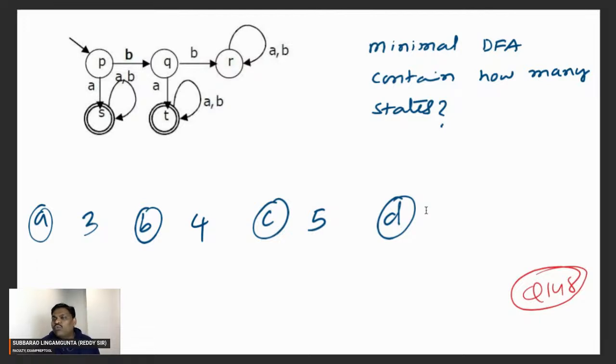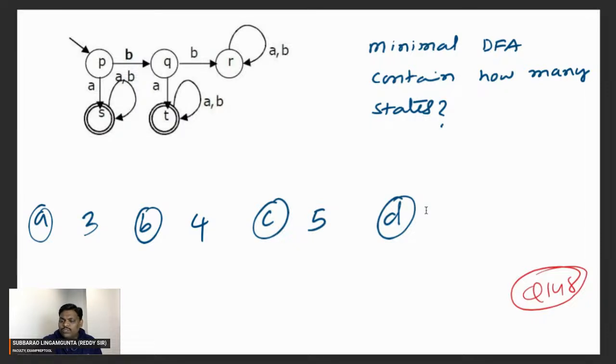All final in one group, all non-final in one group. If you keep going further, the non-final group will keep dividing. Final will not divide; if you apply A or B, it is the same final state, they don't change. So the answer for this problem is 4 states: 3 non-final states and 1 final state, totally 4 states. Abhishek, whatever you said is correct. Let's move to the next problem.